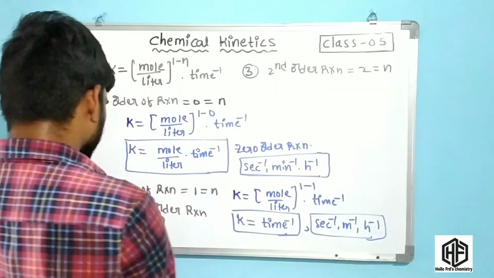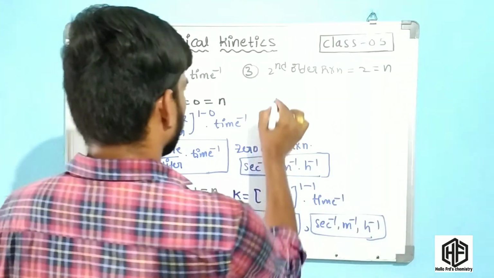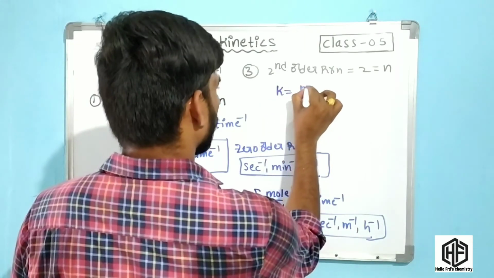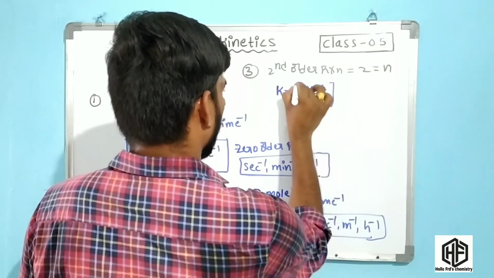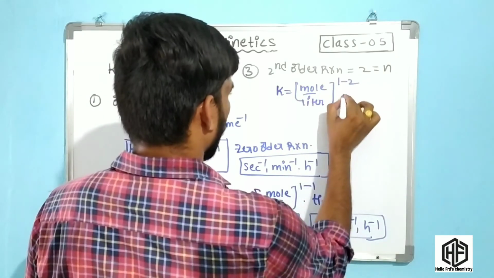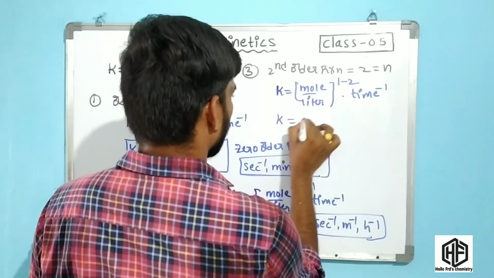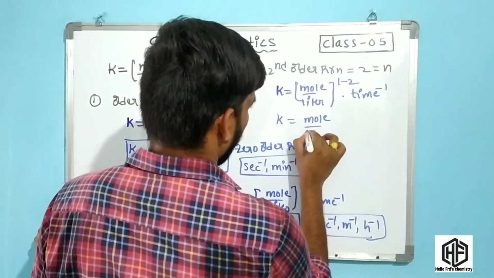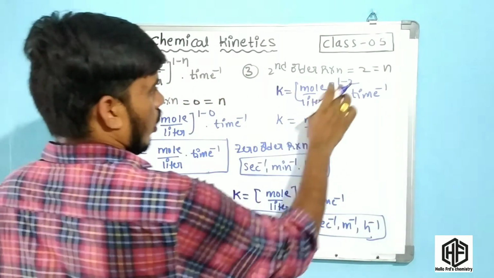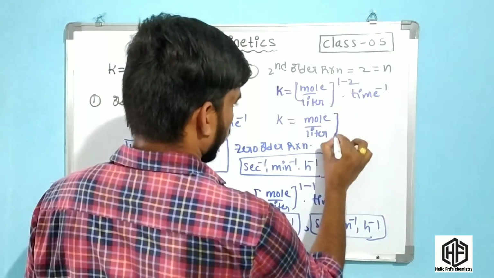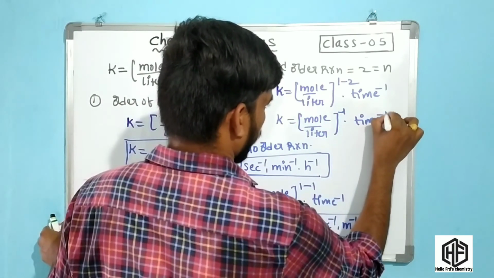Now what is the unit, friends? The unit of the second order reaction: k is equal to mole per liter power 1 minus 2 into time inverse. Now k is equal to mole per liter power 1 minus 2, which is minus 1, into time inverse.